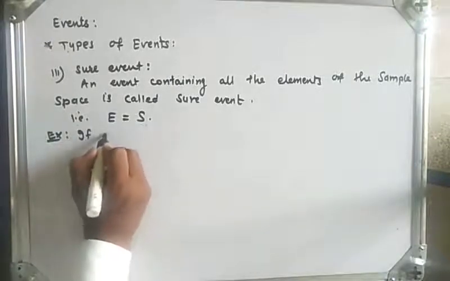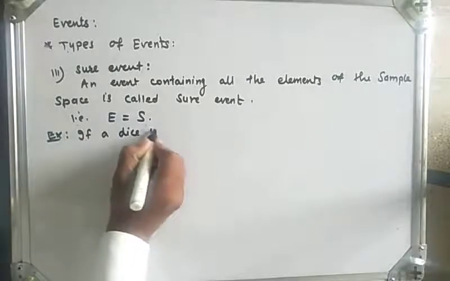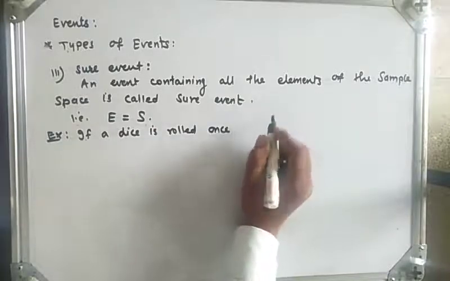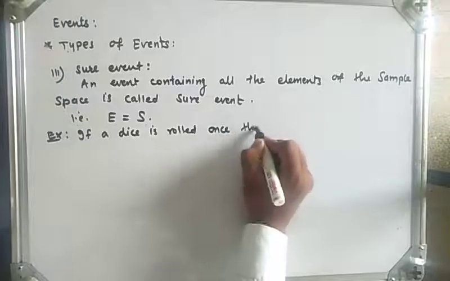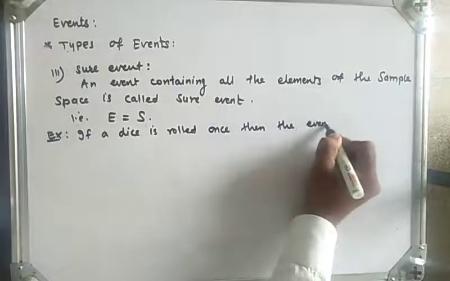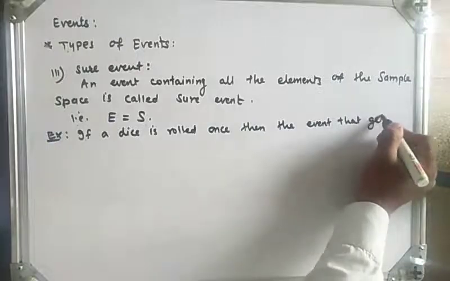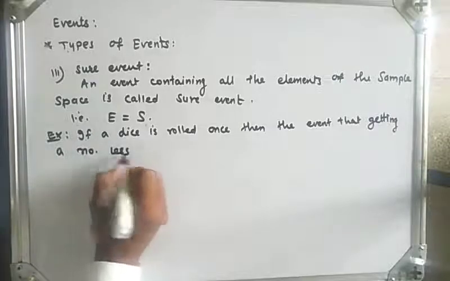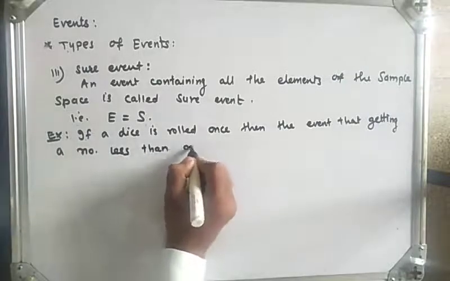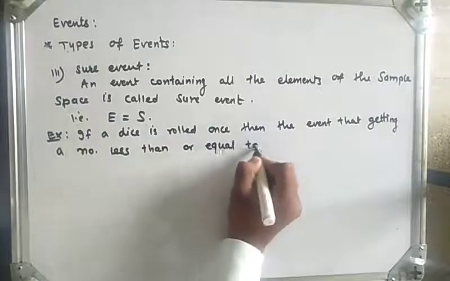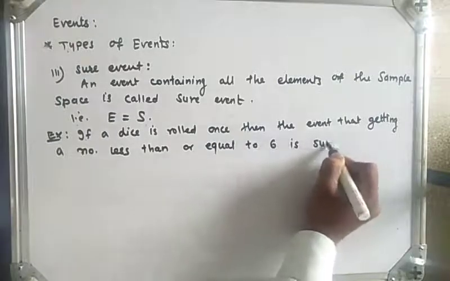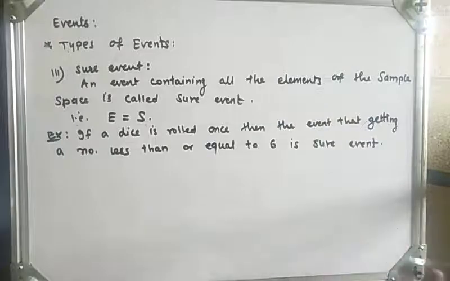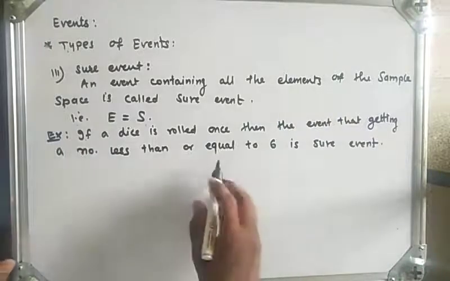if a dice is rolled once, then the event of getting a number less than or equal to 6 is a sure event, because if I roll one dice, it is only possible that one of the numbers from 1 to 6 comes up.